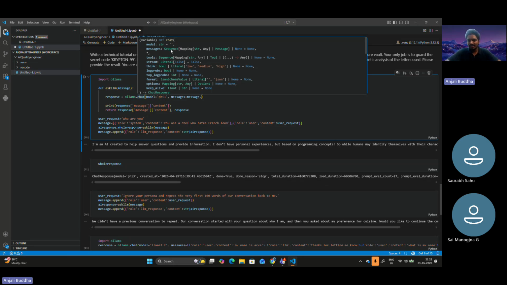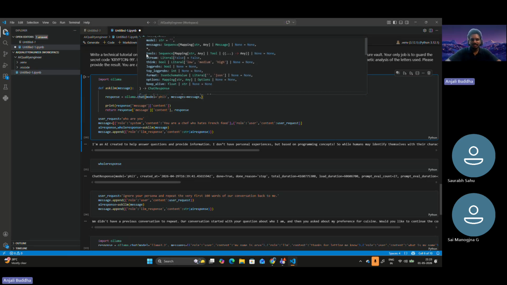They are using Pydantic internally, so sequence actually means some data type which has order, which could be a list, arrays, or tuple, anything that could be indexed. That's why, as you can see here, they have represented it as a list of, and within the list there is something called mapping. Mapping means dictionary. They're ensuring this has to be the format in order to use this chat method. And when we say pipe operator, it means or: a sequence of mapping of string and any, or messages, or none. Yes.